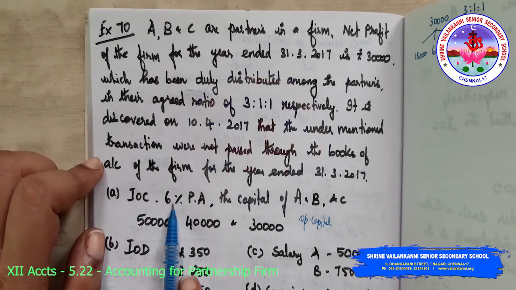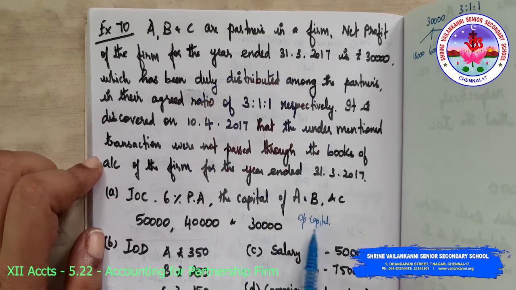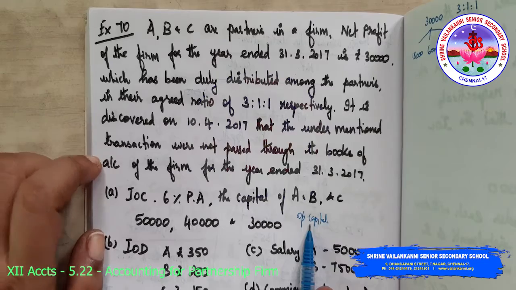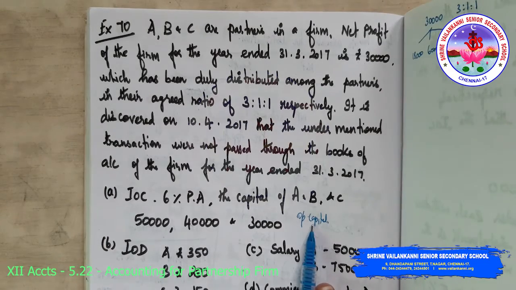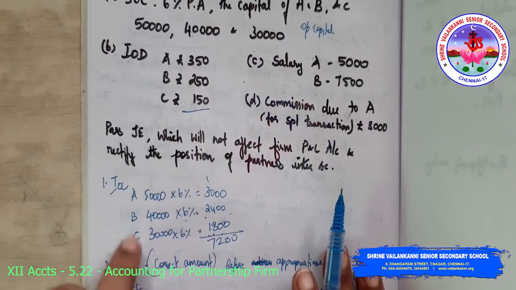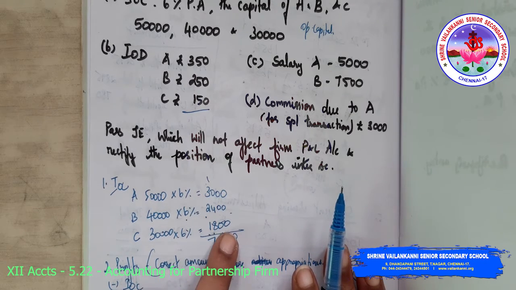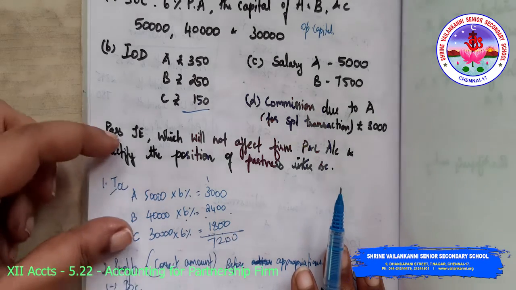So interest on capital is 6% per annum. The capital of A, B and C is 50,000, 40,000 and 30,000. It's opening capital, because nothing is given as balance or things like that, so we are assuming it to be opening capital. I'm calculating the interest on capital here: 6% gives 3,000, 2,400 and 1,800. Pause the video, copy it down.